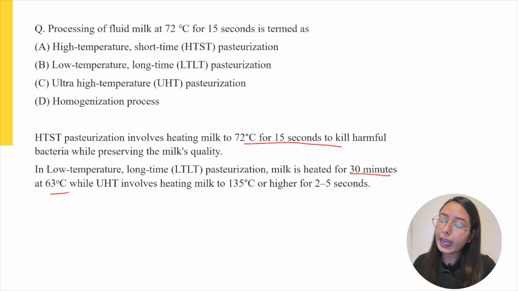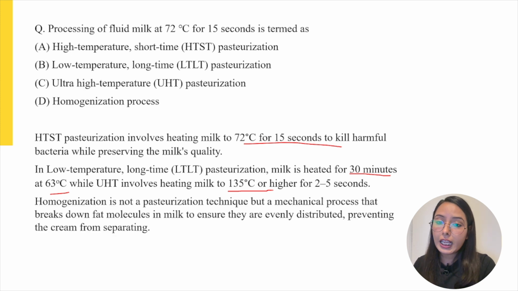For ultra high temperature, the temperature is very high, 130 degrees Celsius or even higher, for 2 to 5 seconds. The last option, homogenization, is not a pasteurization technique but a mechanical process which breaks down fat molecules and distributes them evenly in uniform size, which prevents cream separation. Hence, the answer is option A, HTST.